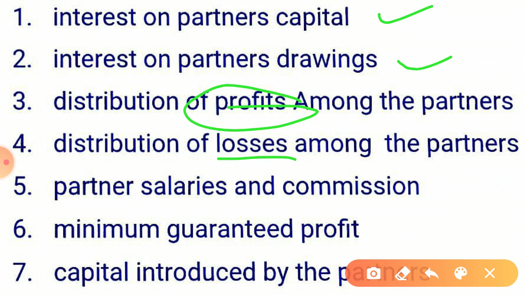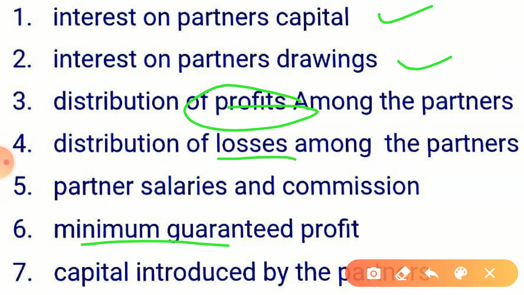Okay, sir, move on to the next point, that is minimum guaranteed profit. See, in this minimum guaranteed profit, like profit is distributed in the same manner, we are going to pass the journal entry. P&L appropriation account debit to A's capital account, to B's capital account, to C's capital account in their PSR. Now, the partner who has to be given the minimum profit, there will be a deficiency in his capital account. So what will be the entry? Next entry, first we will distribute the profit. What will be the entry now?